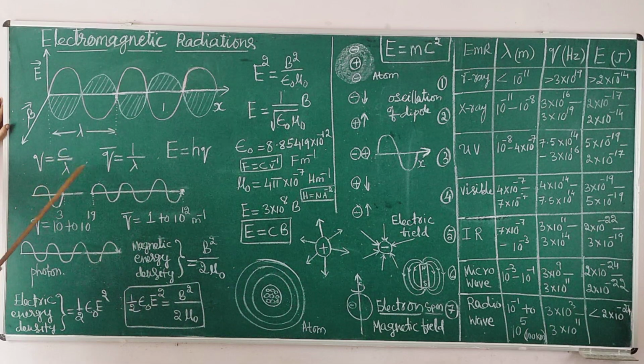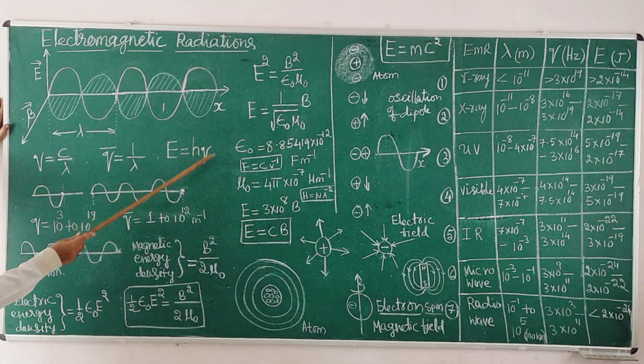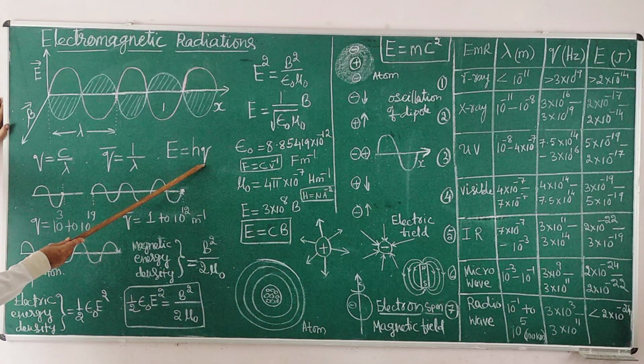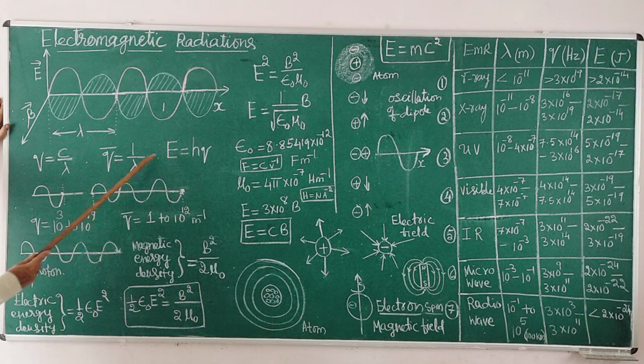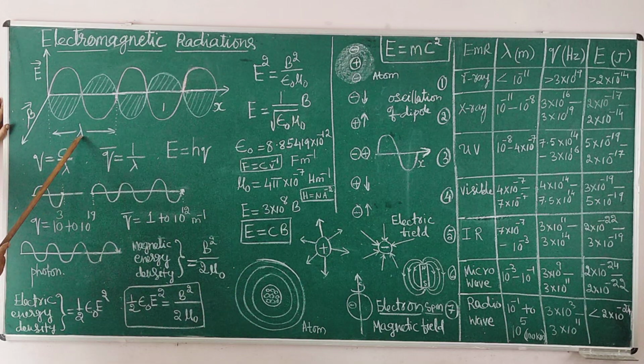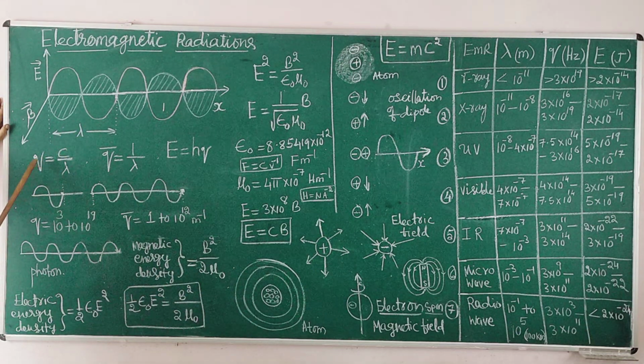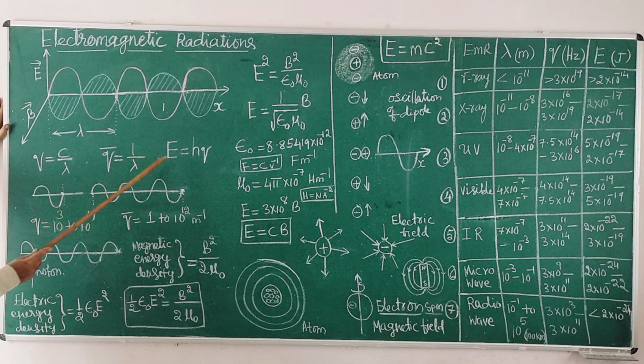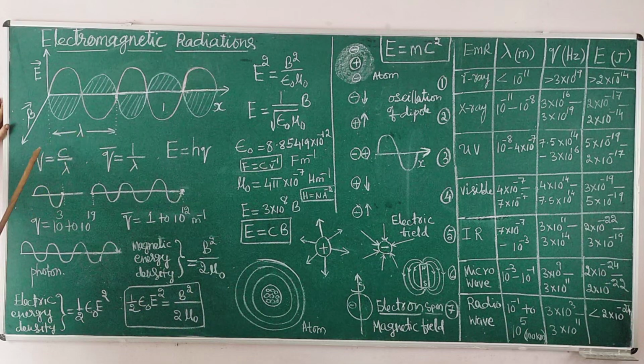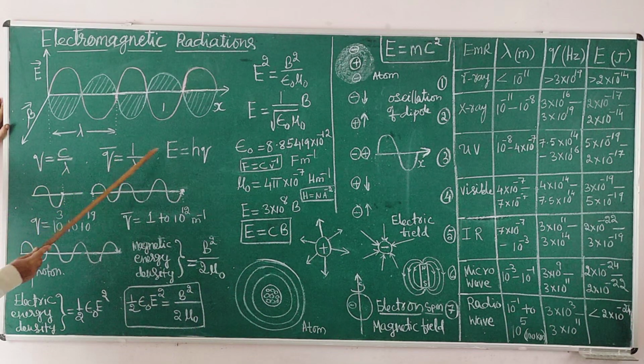That is, lambda is in the denominator in nu equals c by lambda. Inversely related to lambda: higher the value, lower the value; lower the value, higher the value. So the lower the lambda value, the higher is the frequency, the higher the energy.